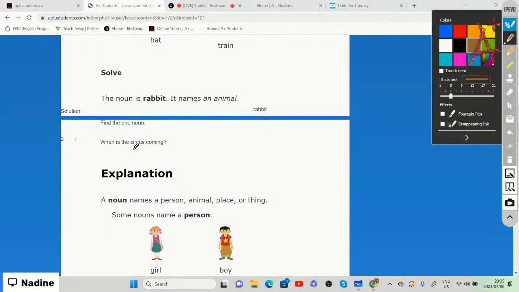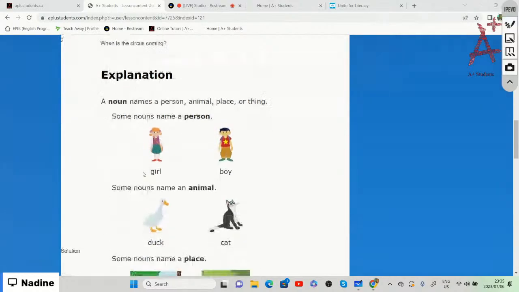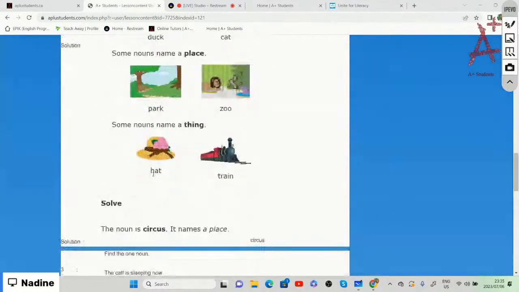All right, so we are going to identify the noun as circus. Kids want to know when the circus is coming because they are excited. They want to see the clowns or the animals. And the circus names a place, and the noun is circus.